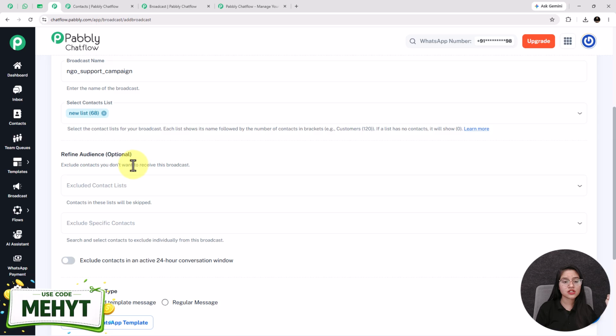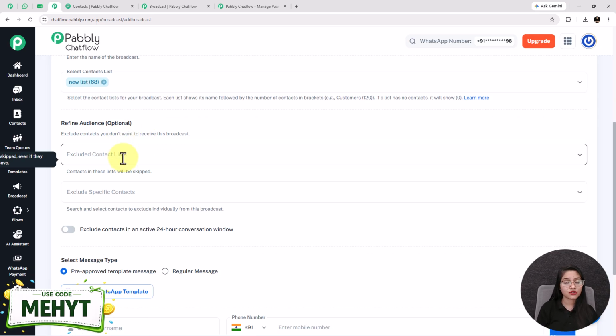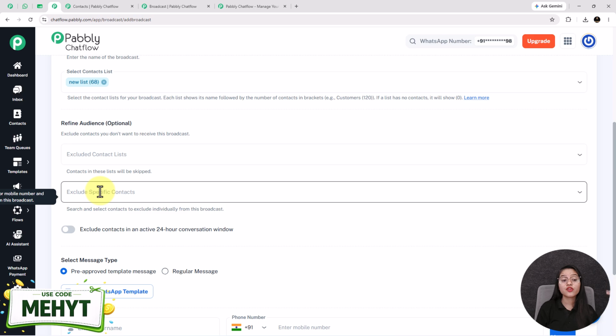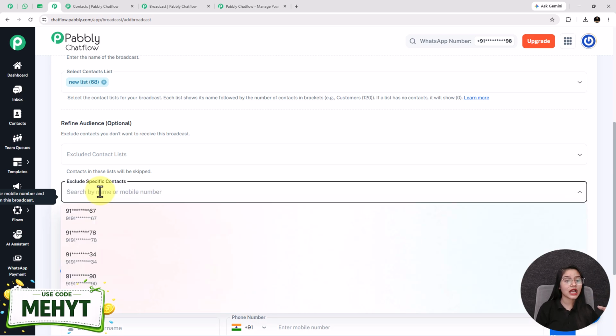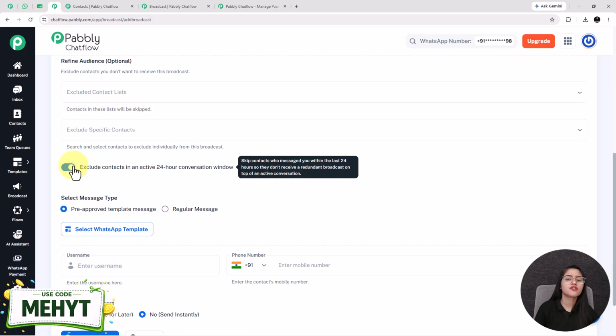Now the next one is refine audience. It is optional. If you want to exclude the contact list, you don't want to receive the broadcast message, then you can select that list from here. And if you want to exclude the specific contacts that do not receive the broadcast message, then you can select those contacts from this drop down. After that, you can enable this toggle if you want to skip those contacts who messaged you within the last 24 hours, so they don't receive a broadcast message again.